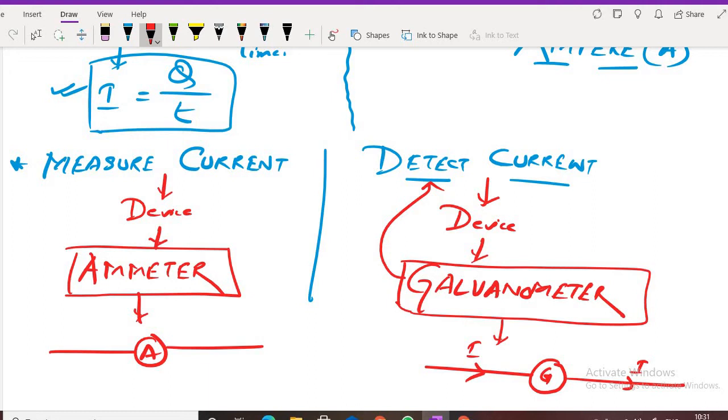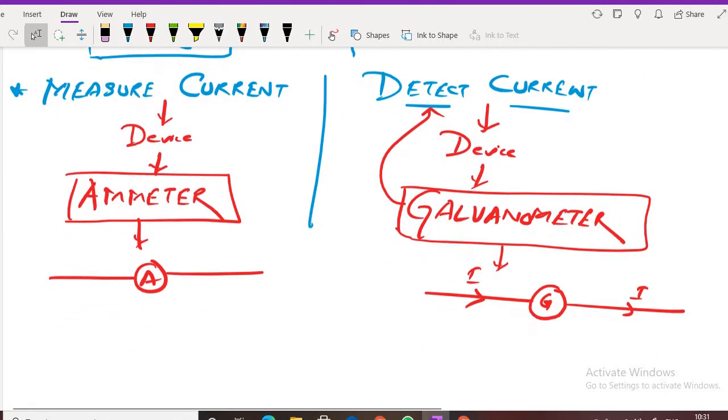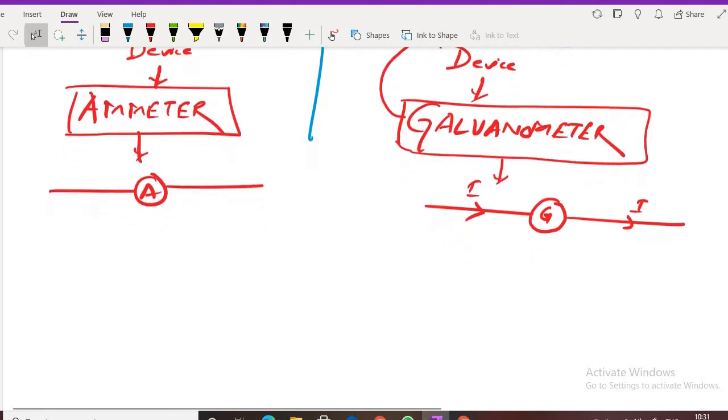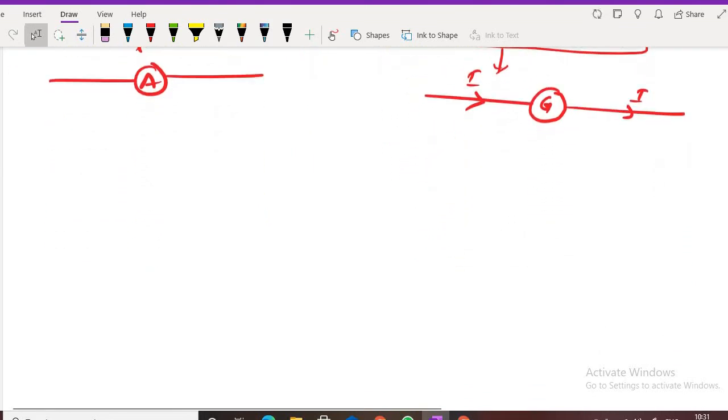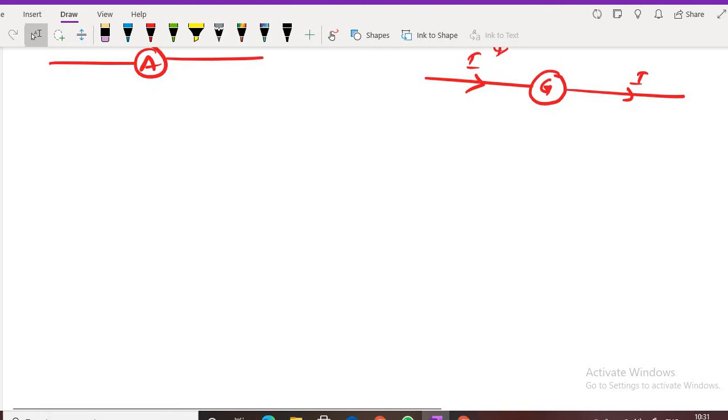Who detects current? Come on, tell me. Galvanometer. Very good. And the instrument which measures current? Ammeter. Very good. Now I am telling you just one point. Learn it like a fact, and I will explain this when I teach you the combination of circuits.